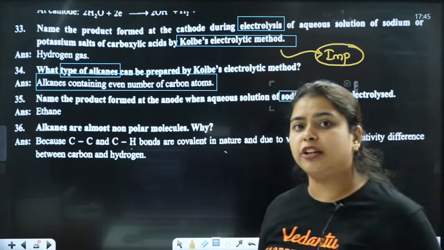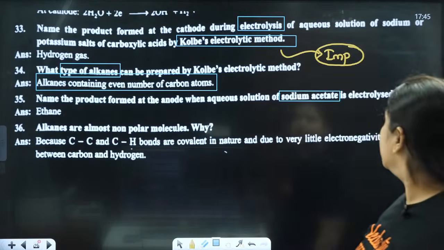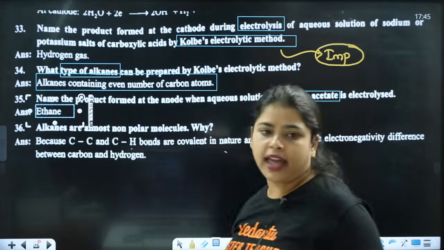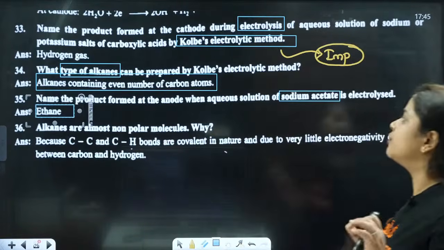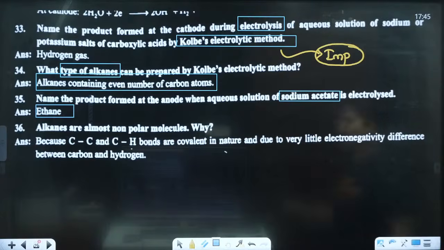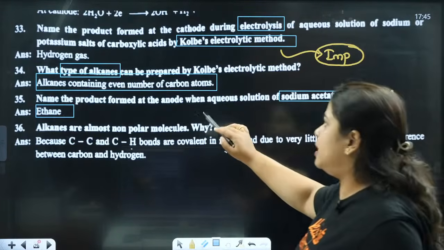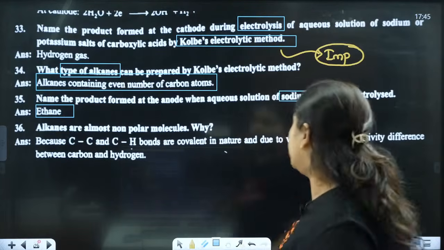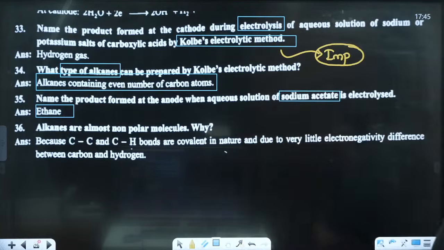That is ethane. Ethane is the product formed at the anode when it is being electrolyzed. Clear?